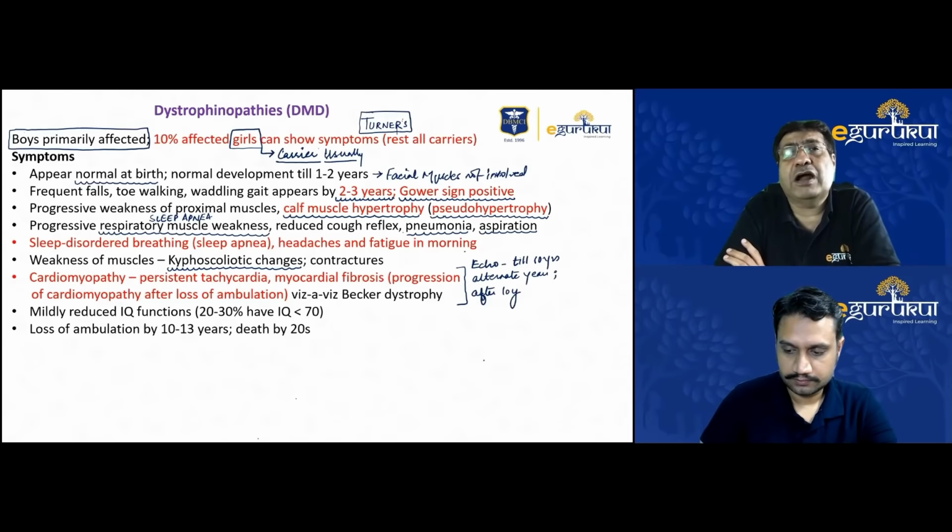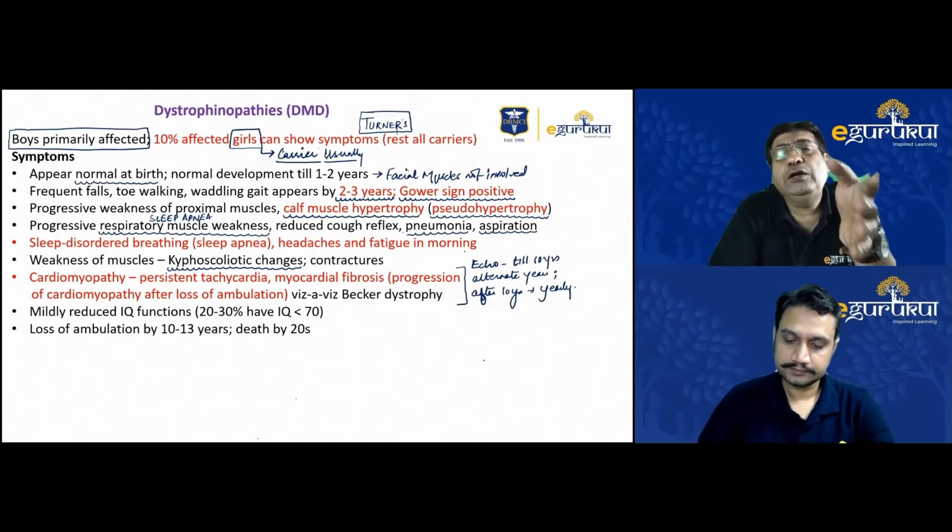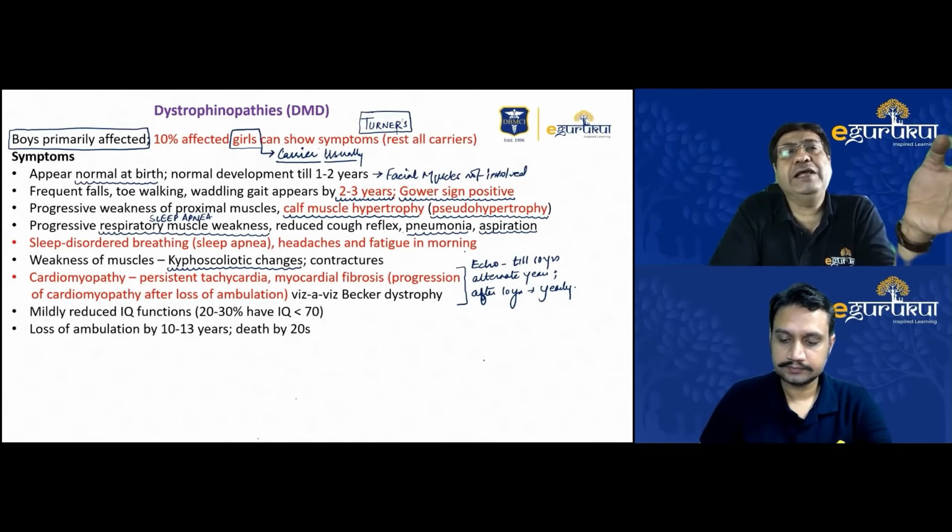In our patient, the echocardiogram was normal, but it does not mean that the echocardiogram will always remain normal. You may go for an echocardiogram early also if the child manifests symptoms early. These children often have persistent tachycardias. They often present with myocardial fibrosis. So it is very important that you do an echocardiogram.